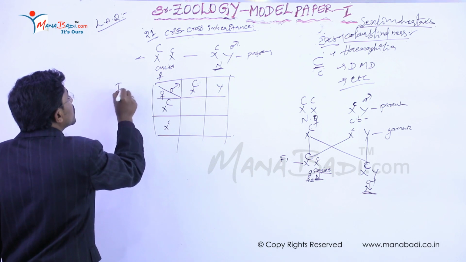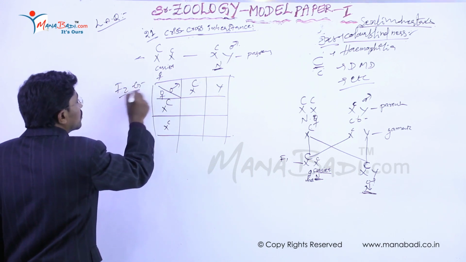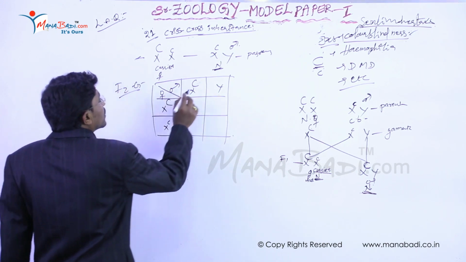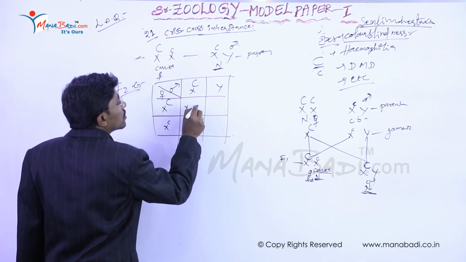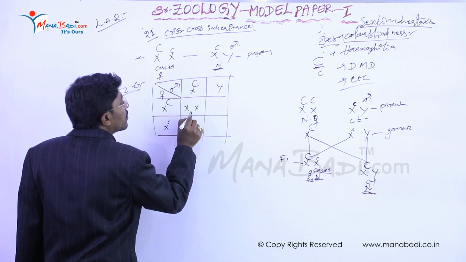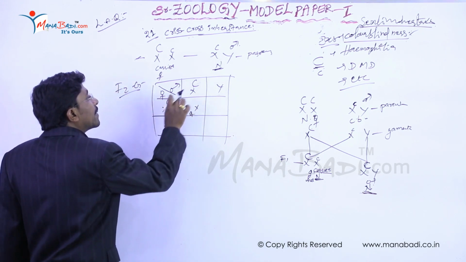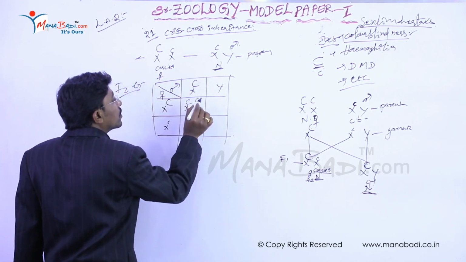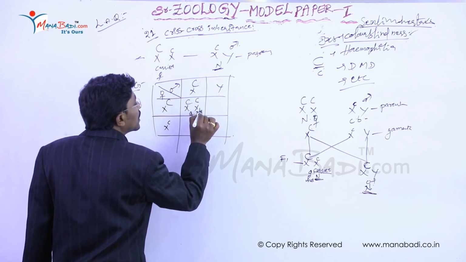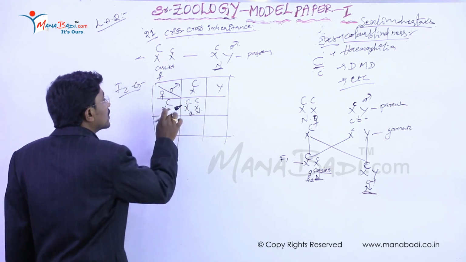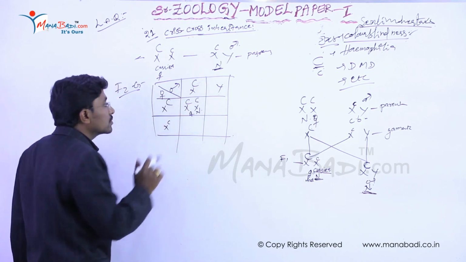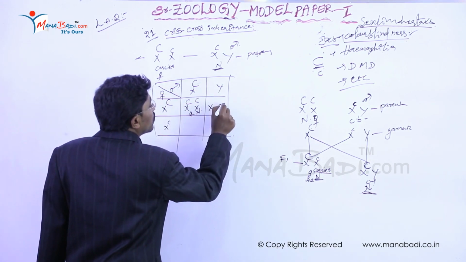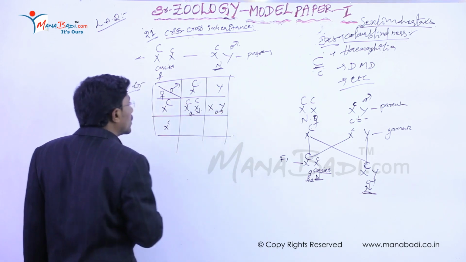Now we form the F2 generation offspring. If this sperm is fertilized to this ovum, it is a female, clear? It is the capital, a total normal female. Then if the sperm is fertilized to this ovum, XY, it is a male.